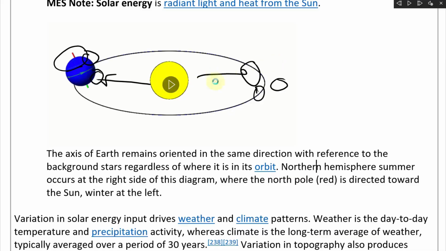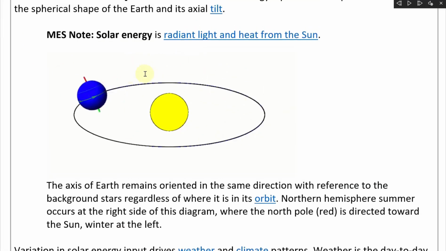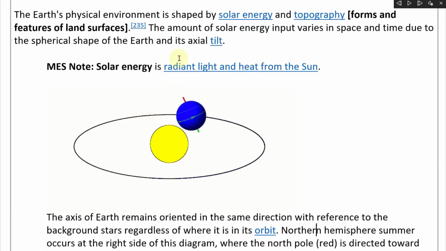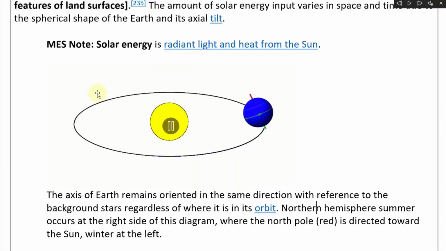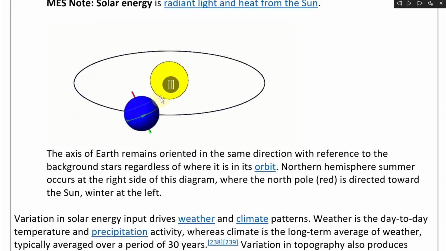Let's just erase all this and press play. Anyways, there it is. So you can see the solar energy depends on the shape of the Earth and its axial tilt, due to the spherical shape. So basically, you have the amount of changes. You have the seasons because the Earth is tilted towards the sun in one direction and away from it in the other.